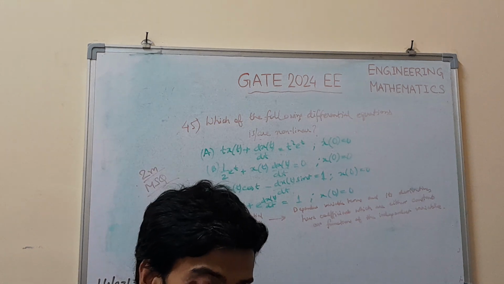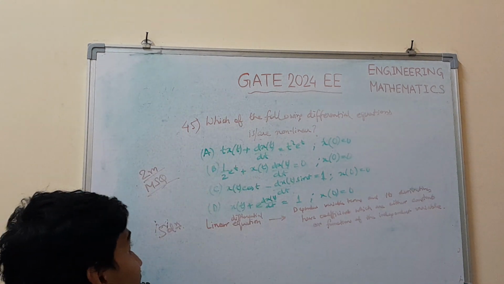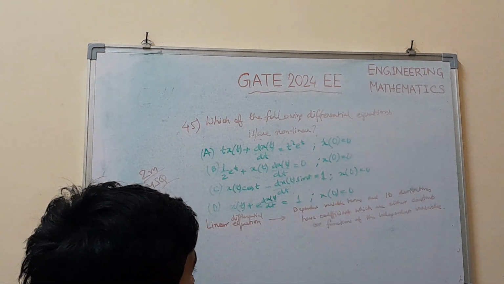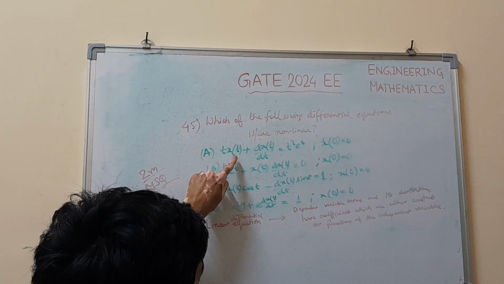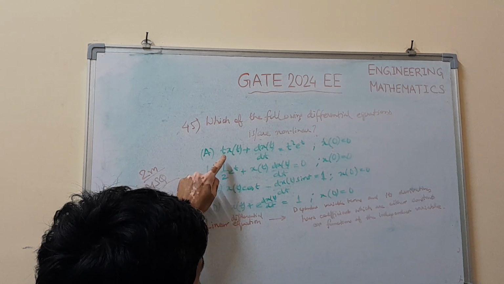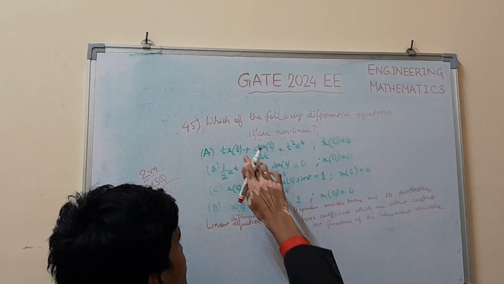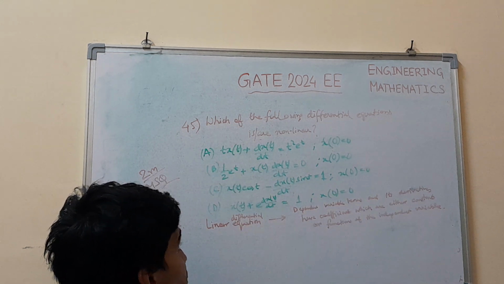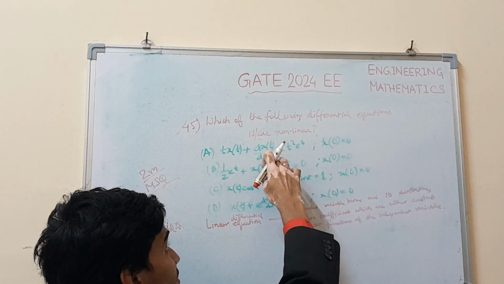For the first option, very first, t x of t plus dx/dt equal to t square e of t. The coefficient of x of t, the dependent variable, is t, which is a function of t.